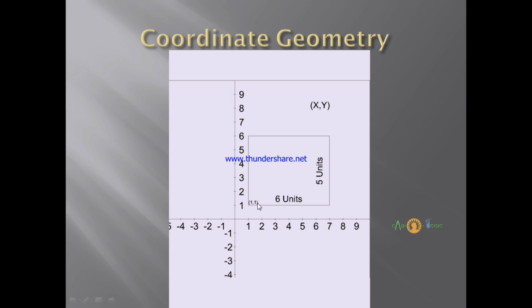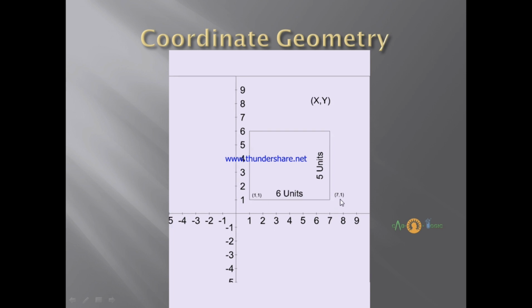We have the origin. We are moving 6 units in the x direction from left to right, right? We are going in the right direction, and the distance we are covering is 6 units. So the value of x will be incremented by 6 units.